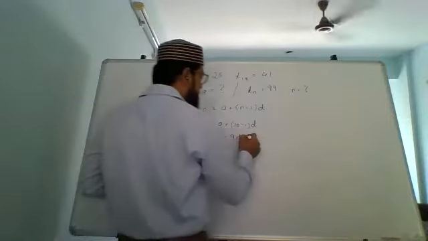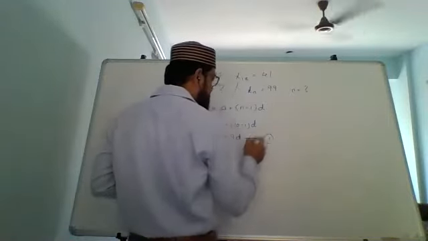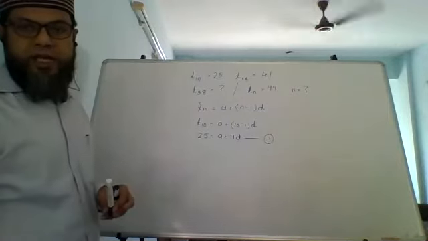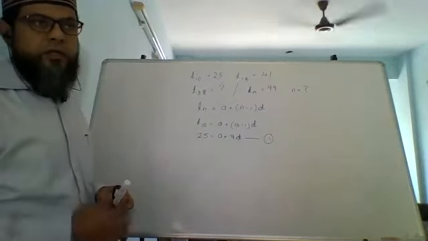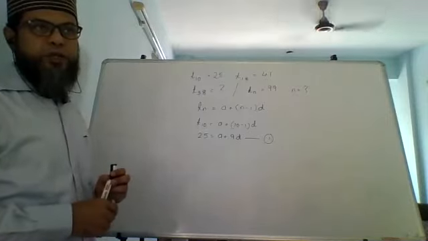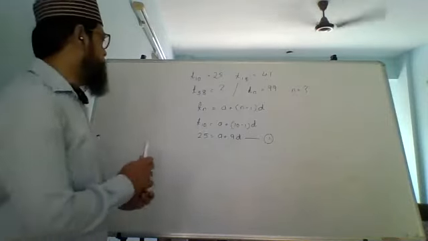This will be your first equation. Here we are going to use what you learned last year, linear equations, simultaneous equations. That is what we are going to use.